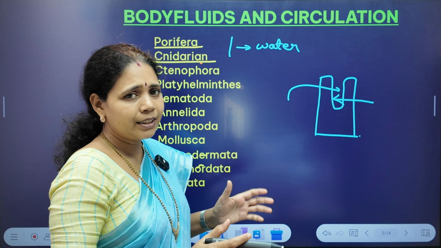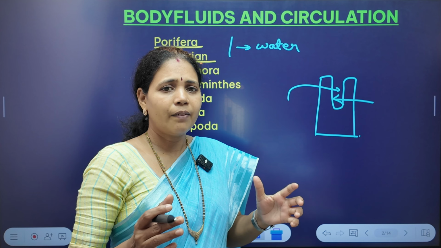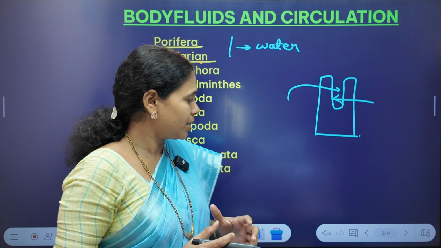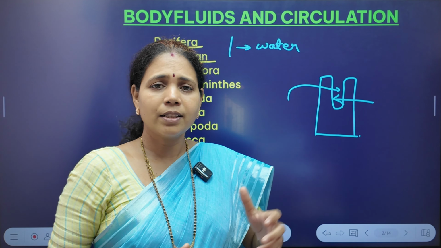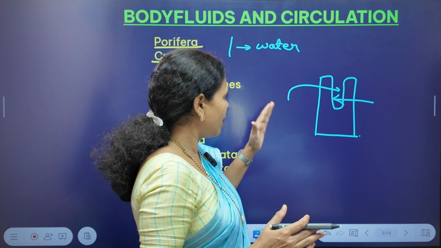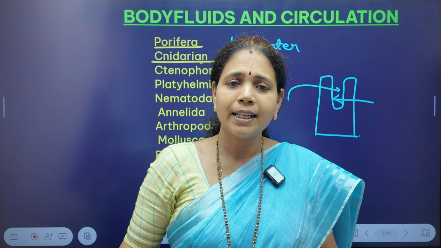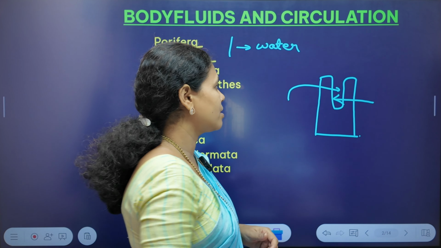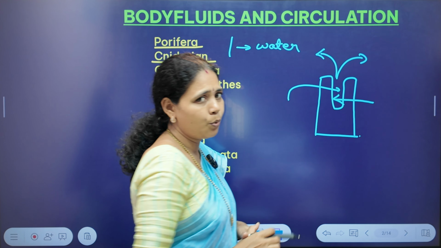Whatever the required materials, as we said, nutrients, oxygen and other substances, come along with this water current, they utilize them, and unnecessary harmful substances they release outside through the outgoing water.